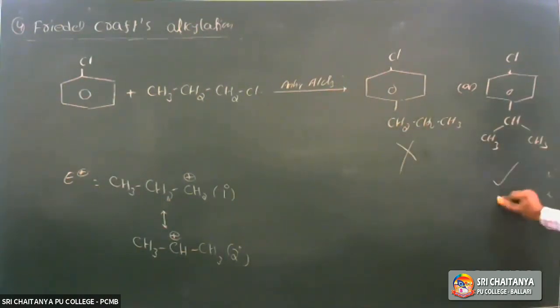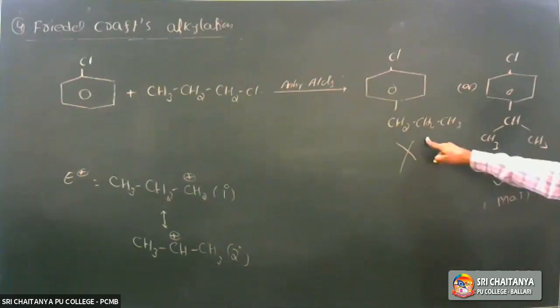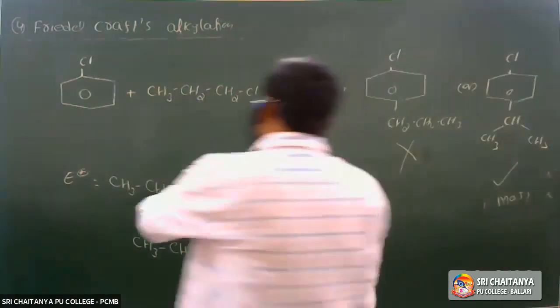It is the major product, but not the n-propyl one, because that is the primary carbocation.